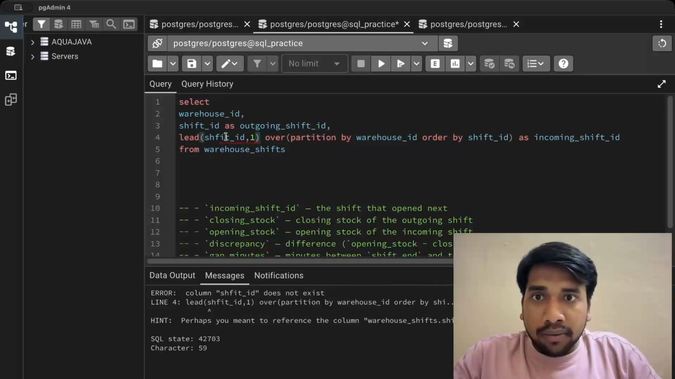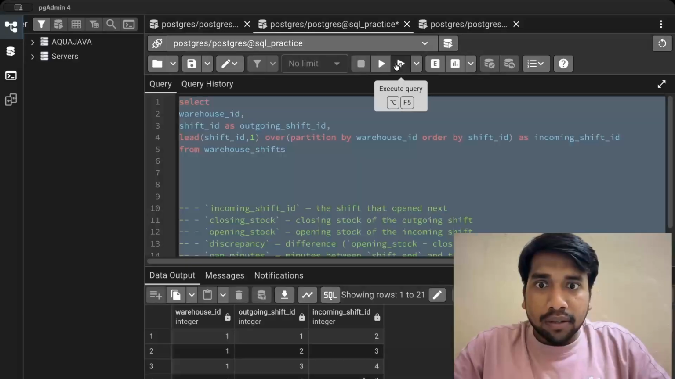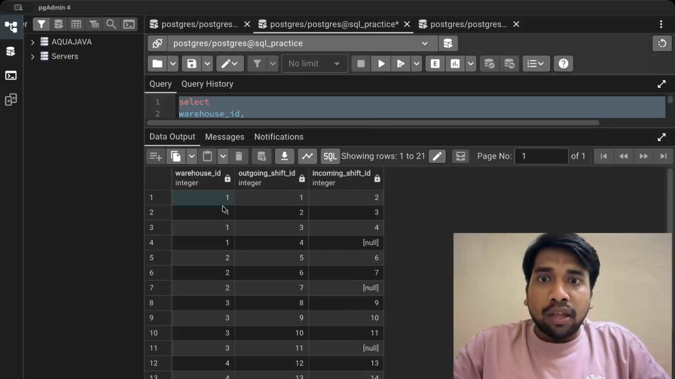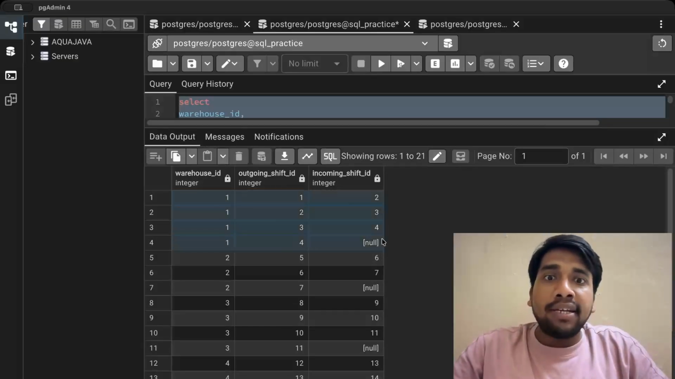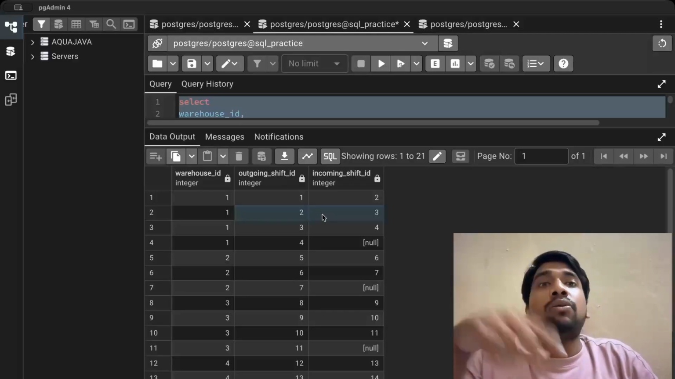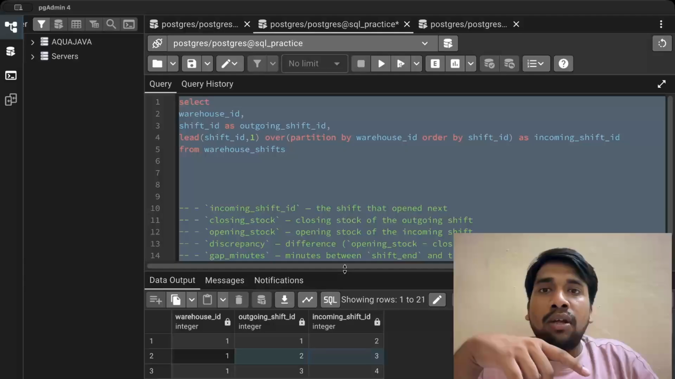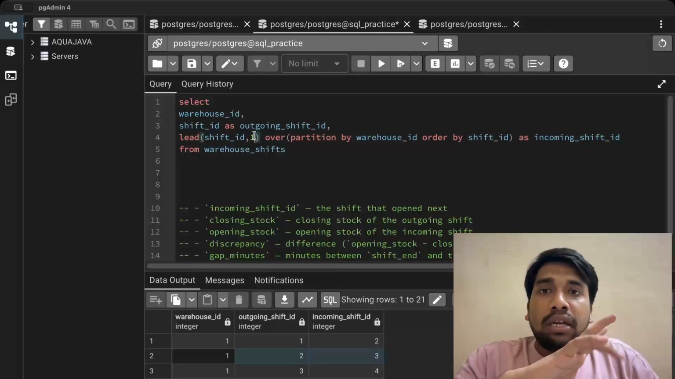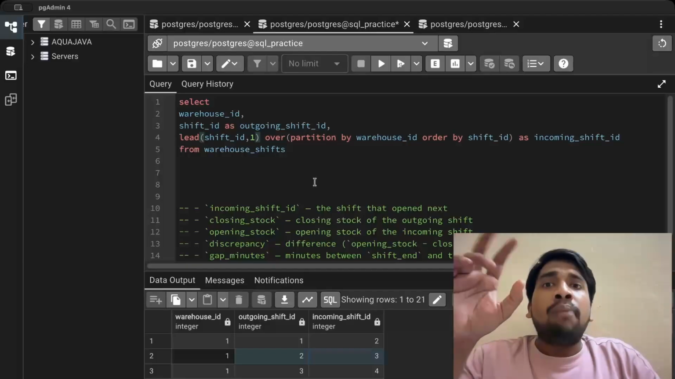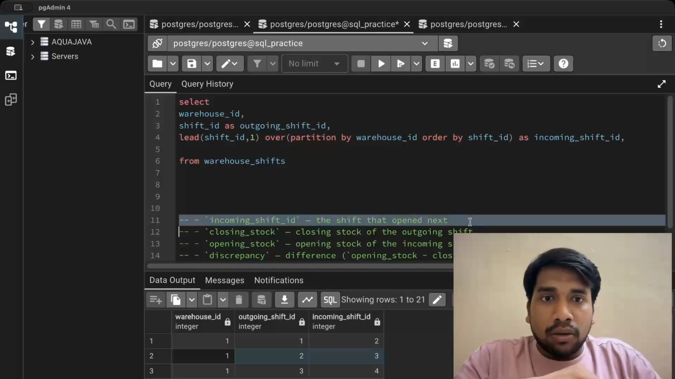Shift ID. Okay. So here you can see we have gotten our output. For warehouse ID 1, we had these many shift IDs, and the next row has shifted to the previous row. And if there is no value, then it will come as null. And if you do not know, in lead you can put another argument that if there is a null value, then what to put. But in this question we do not want that, so we will skip it. Now we are done with this.